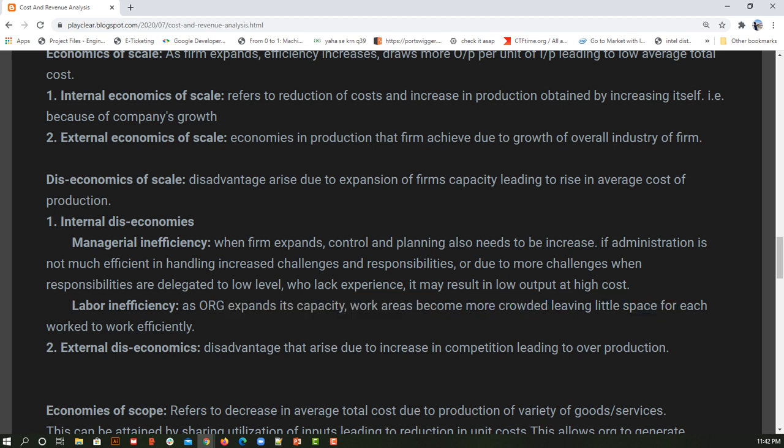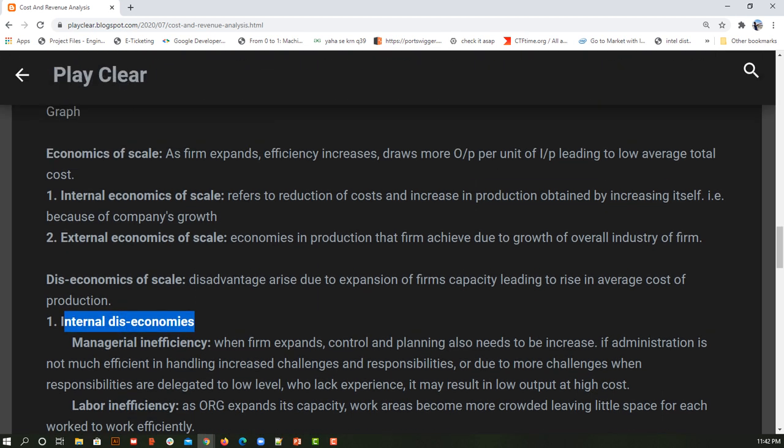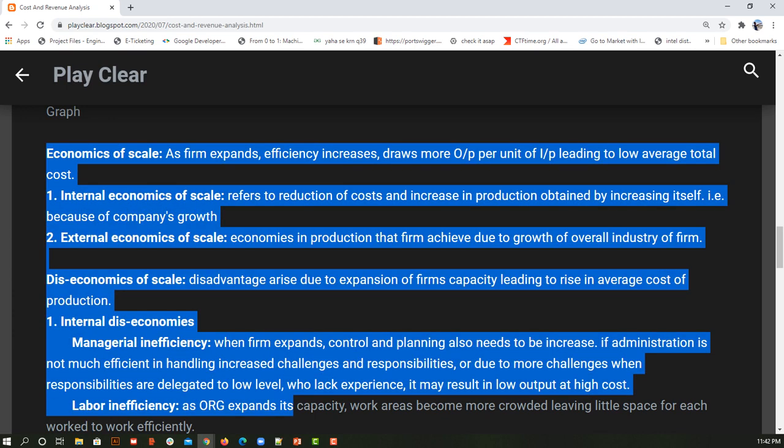So because of this labor inefficiency, again your organization is getting negatively affected. So that economies of scale which is affected due to the internal factors, we call them internal diseconomies. So here the scale, we are talking entirely about scale. So how many units you are producing as output, that is nothing but scale.